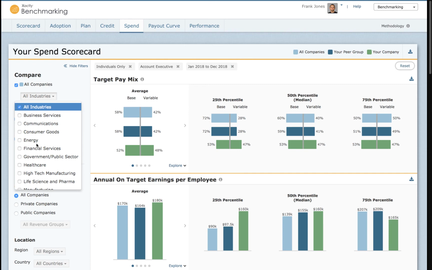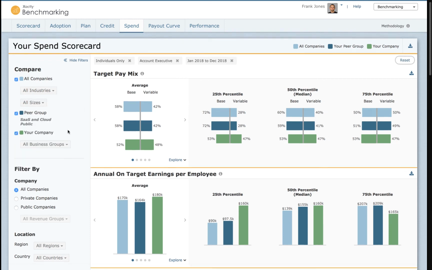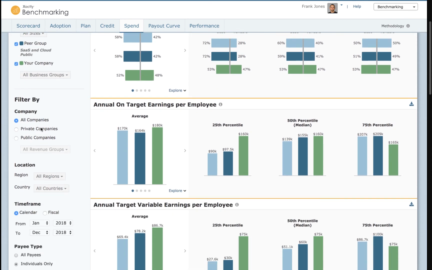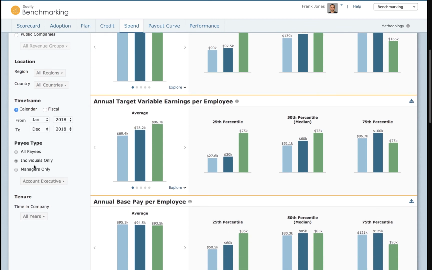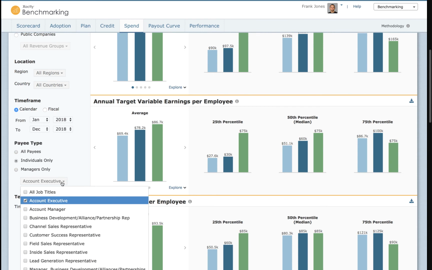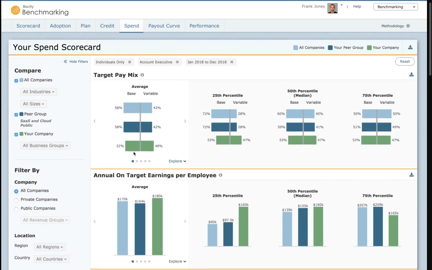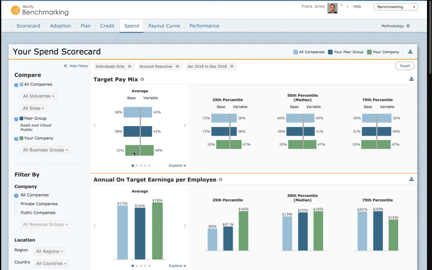Like I might only want to choose particular industries, or I might want to choose particular sizes of companies. I might want to choose locations, regions, countries, time frames, or even payee types. I can ask the system to only bring back a certain type of payees, managers, account executives, solution consultants, you name the role. So all of this provides me many different types of reports to compare pay mixes, target incomes, actual payments, and much, much more. So really helping me create a better design.